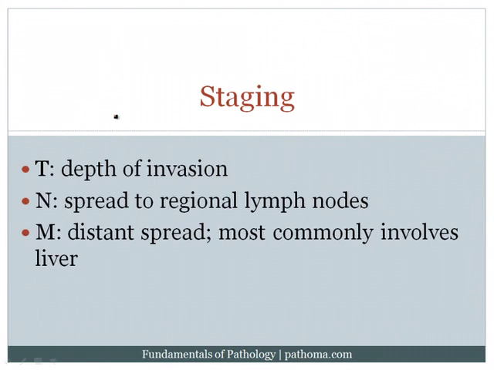Now, the staging for colorectal carcinoma, the T stage is based on the depth of invasion. Again, generally speaking, when you have a hollow tube and you have a cancer growing in that hollow tube, depth of invasion becomes particularly important for that T staging. At the same time, the N stage is based on spread to regional lymph nodes, as it would be in almost every organ. And then the M, or metastasis, is based on distant spread. And it's important to note that the most common site of distant metastasis is actually the liver. So that's where colorectal carcinoma would go once it leaves the region.